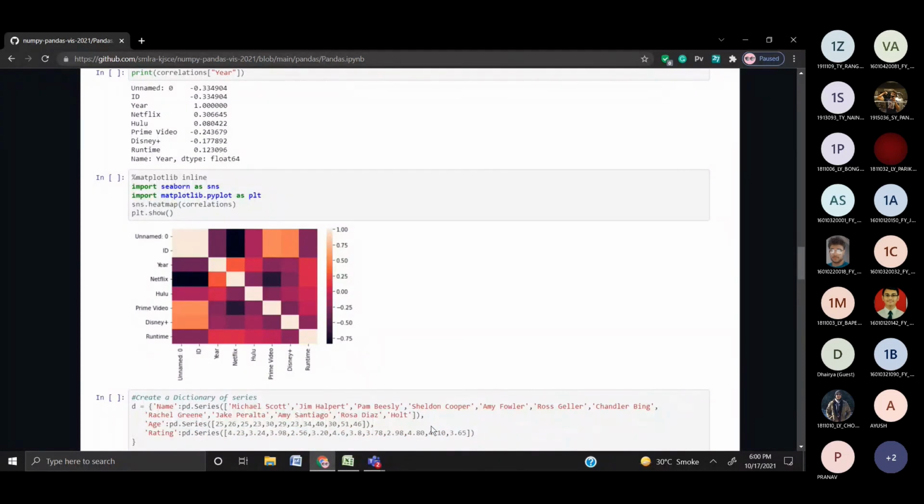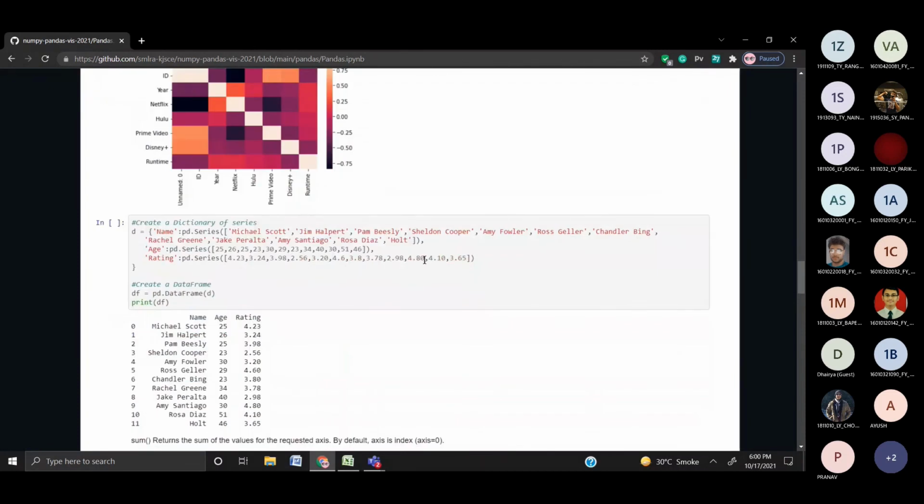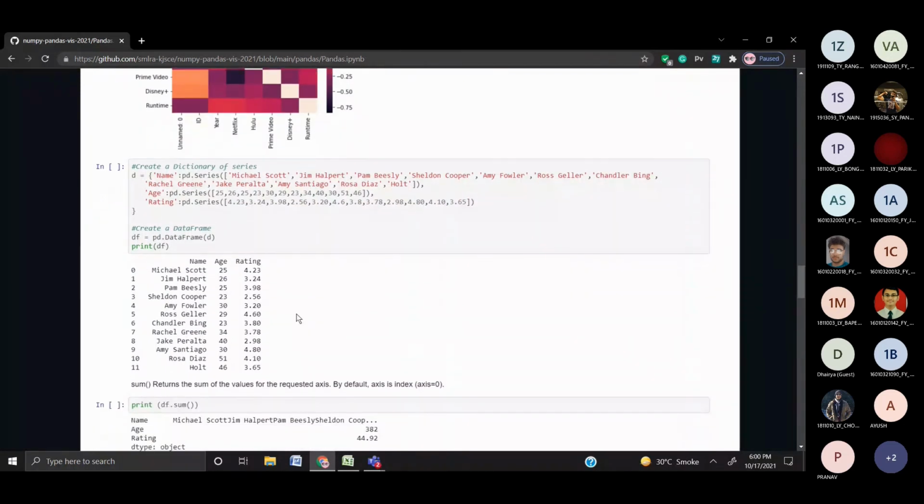Before we go on to working with text data in Pandas, we'll go on to a few statistical functions. Most of those Shubham has covered, but we'll just look at a few more. Here I've created a dictionary of series. I've given a name, age and rating to all of these actors.